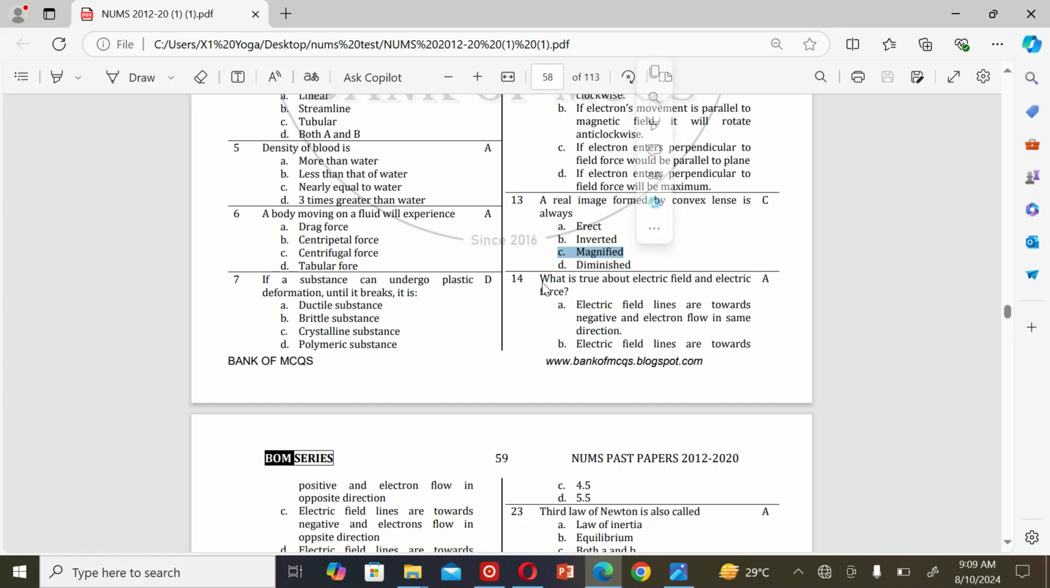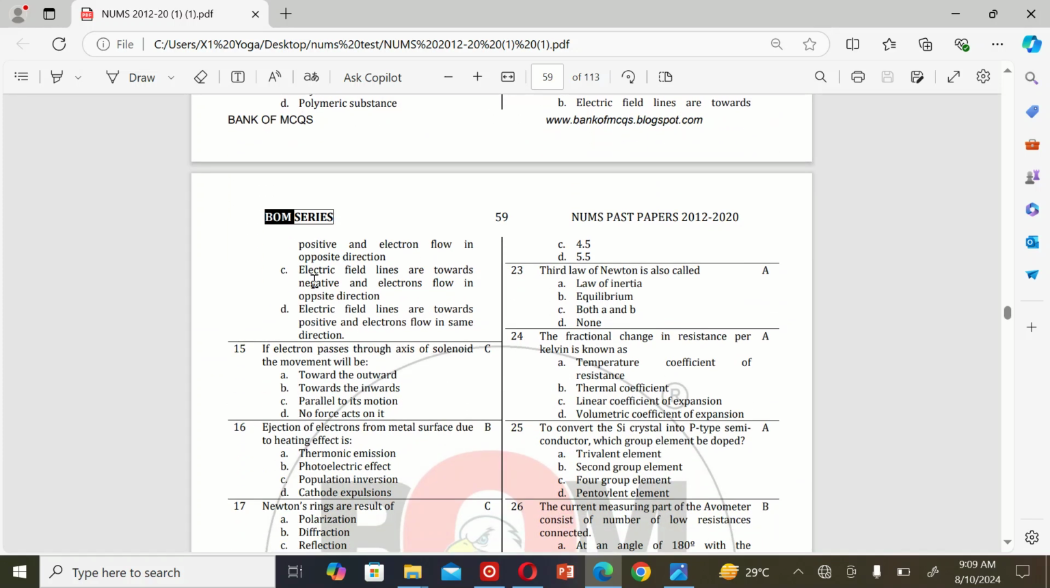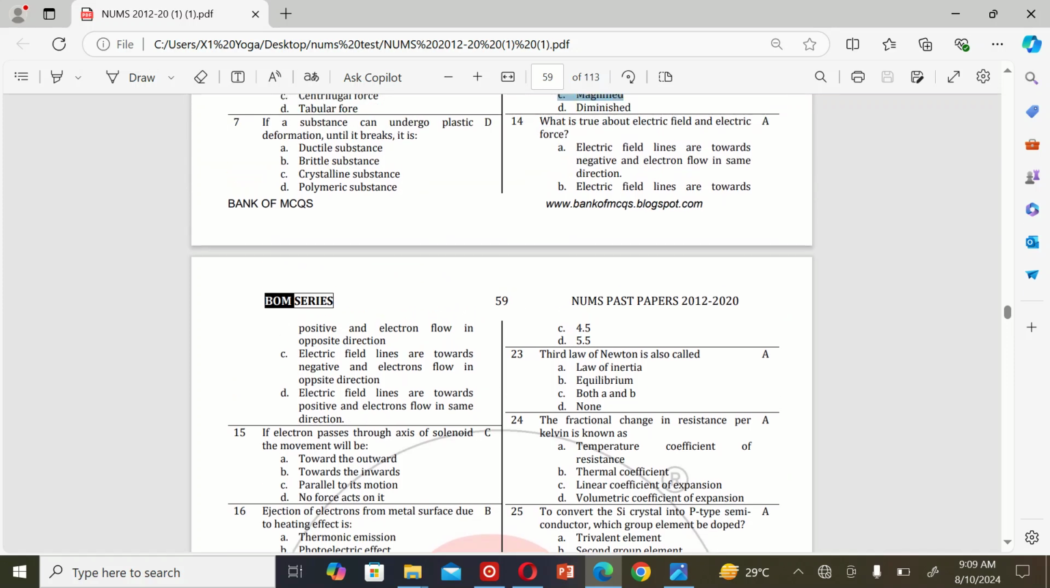The next MCQ is: what is true about electric field and electric force? A. Electric field lines are towards negative and electrons flow in same direction. B. Electric field lines are towards positive and electrons flow in opposite direction. C. Electric field lines are towards negative and electrons flow in opposite direction. And D. Electric field lines are towards positive and electrons flow in same direction. So the correct option is A. Electric field lines are towards negative and electrons flow in the same direction.